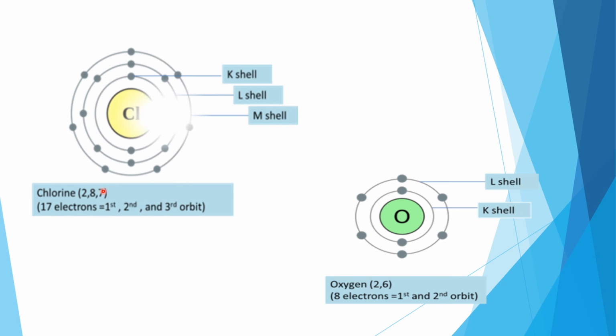Now one more example. Halogen, that is chlorine, 17. So how to write? K will be 2, L will be 8, M will be 7. Now 7, so it needs one more electron to become an octet. That is why we write Cl minus, because it needs one more, it will accept. So Cl minus we write because it needs one electron to fulfill the octet stage, right? So these are a few examples.